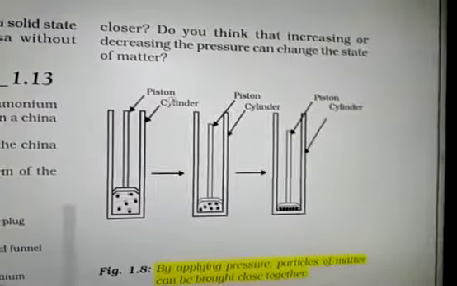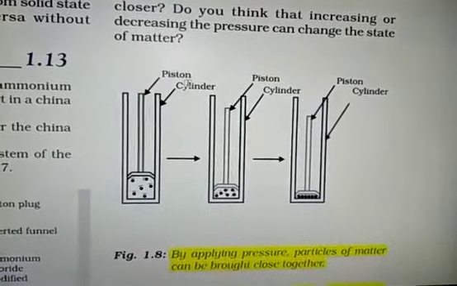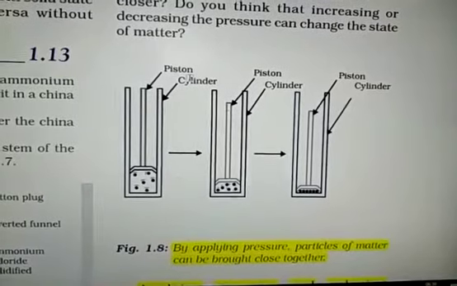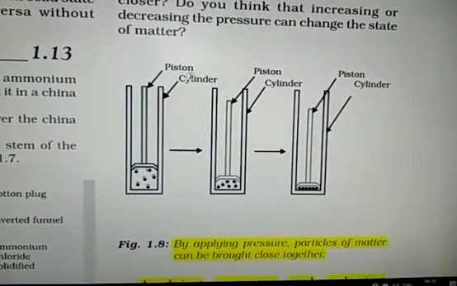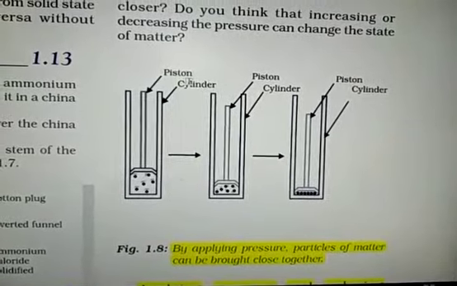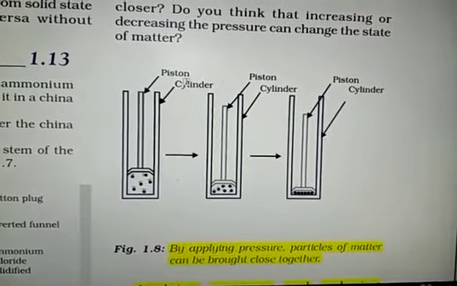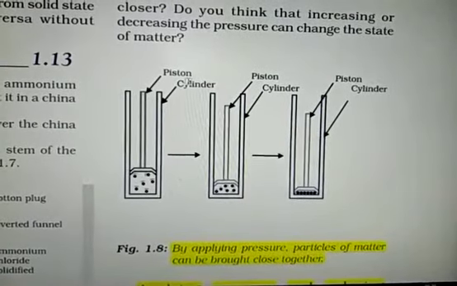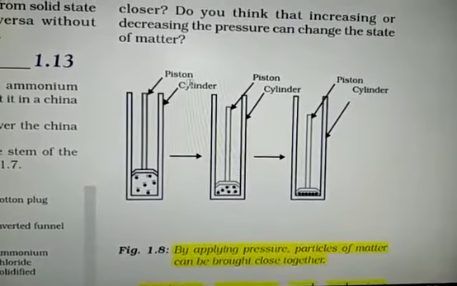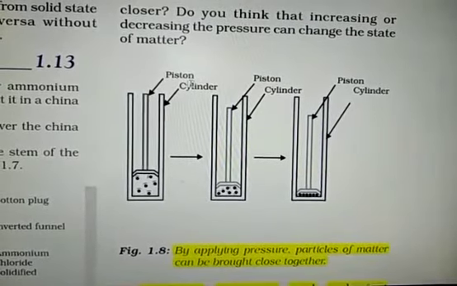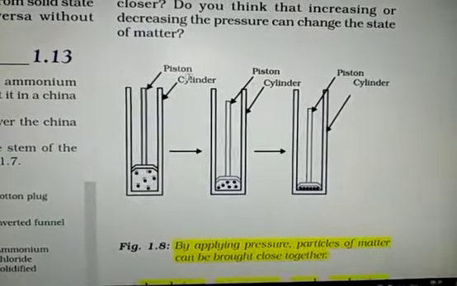You take a piston with a cylinder. It looks vacant, but actually it is filled with air. Try to push the piston. You will be able to push the piston. It means the gas is going to compress. What is the reason? How can we compress a gas? Because it has large spaces, so it can be compressed.